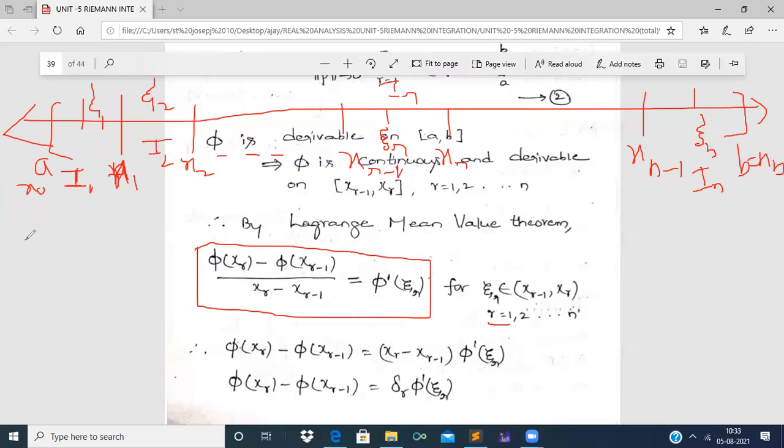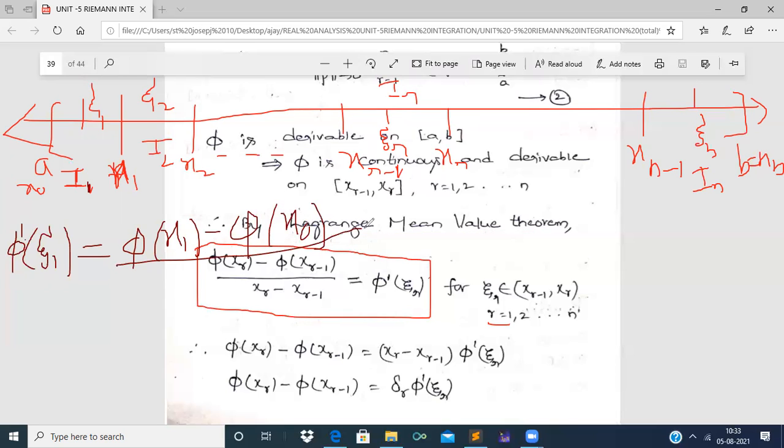This means that at the first point xi1 in I1, the first segment, this condition will be satisfied, that is phi dash of xi1 will be equal to phi of x1 minus phi of x naught by x1 minus x naught.